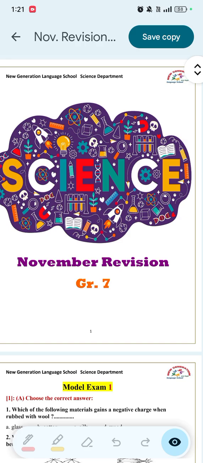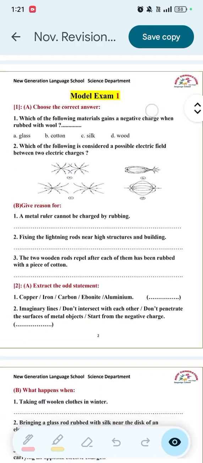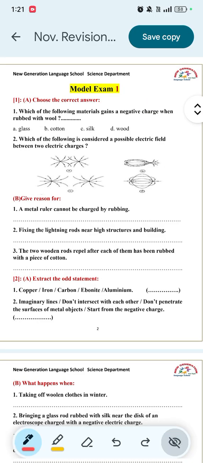Let's start our revision. Model exam 1. Question 1. Choose the correct answer. Number 1. Which of the following materials gains a negative charge when rubbed with wool? Okay, which of these materials will gain a negative charge?